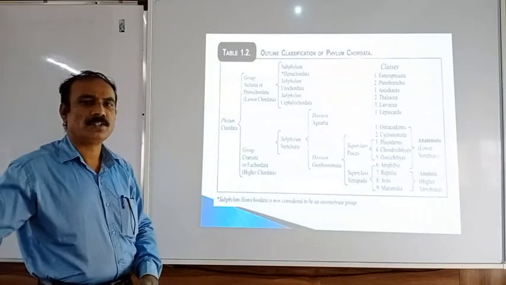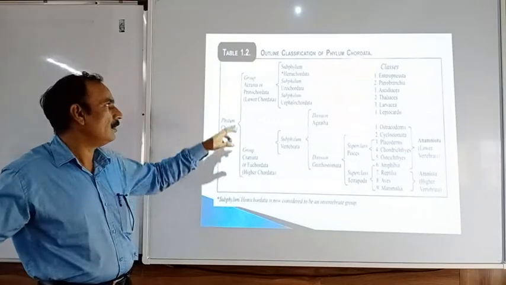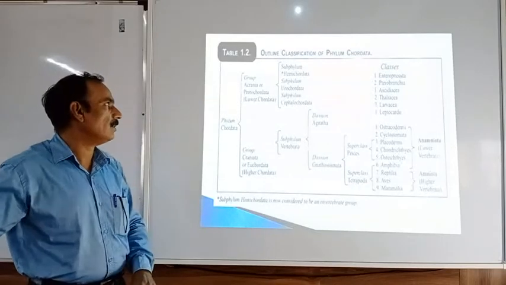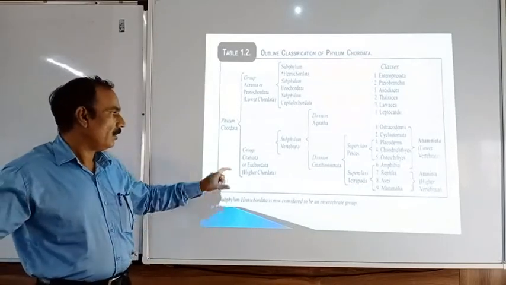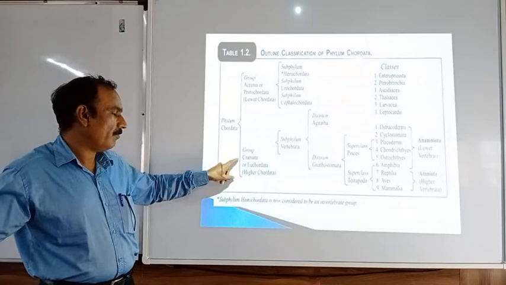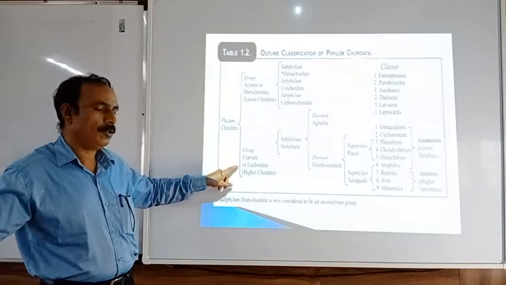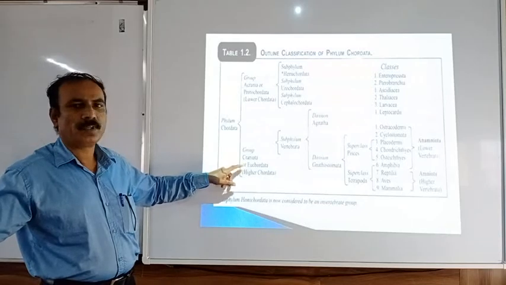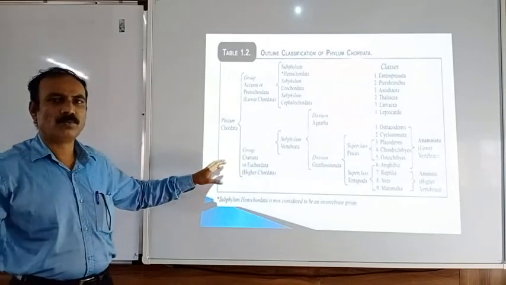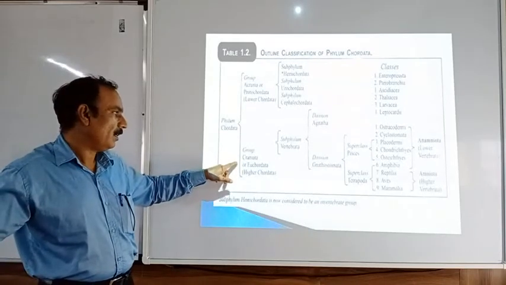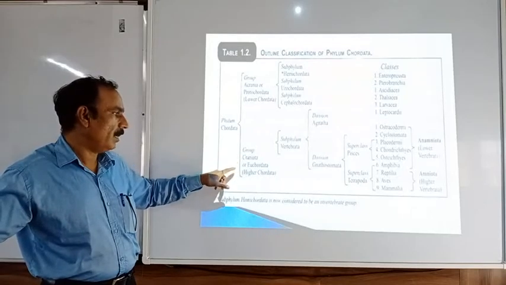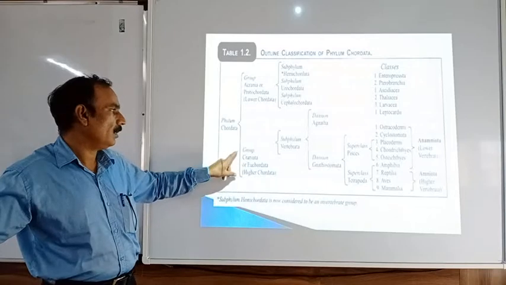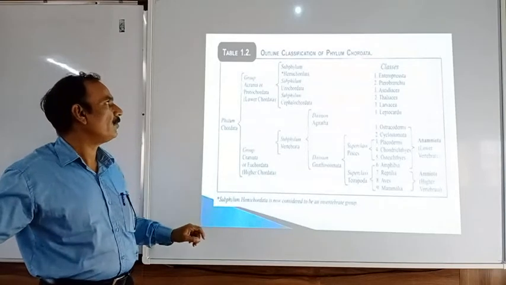Proto means first form, and the lower chordates are included in this group. Then the second group is the Craniata. It is also called the Euchordata. Eu means true, so in this group the true chordates are included, and the cranium is well developed. All the higher chordates are included in the group Craniata.